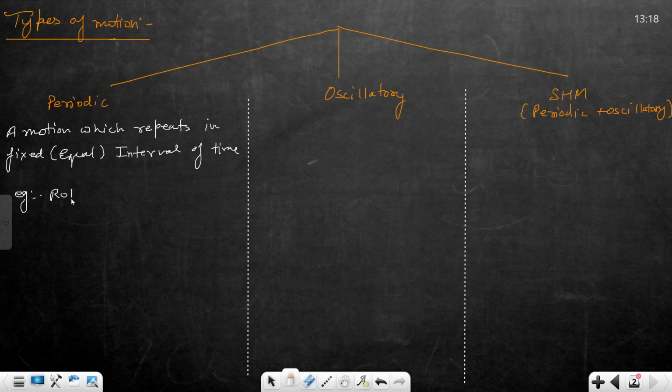Rotation of Earth. Then next example, night and day. That will be counted in rotation of Earth, because of the rotation of Earth, night and day will be there. Next, rotation of clock's hands.